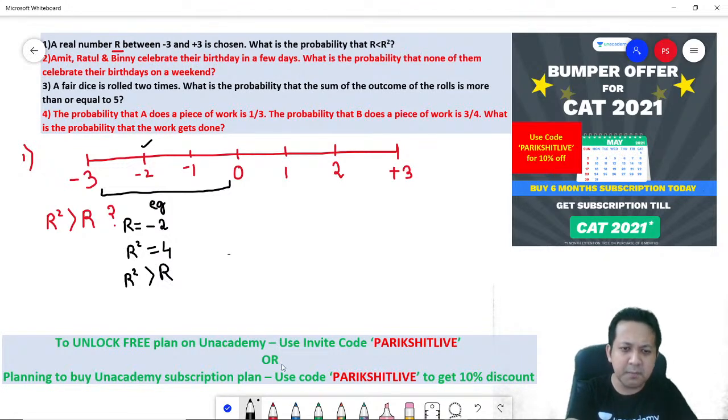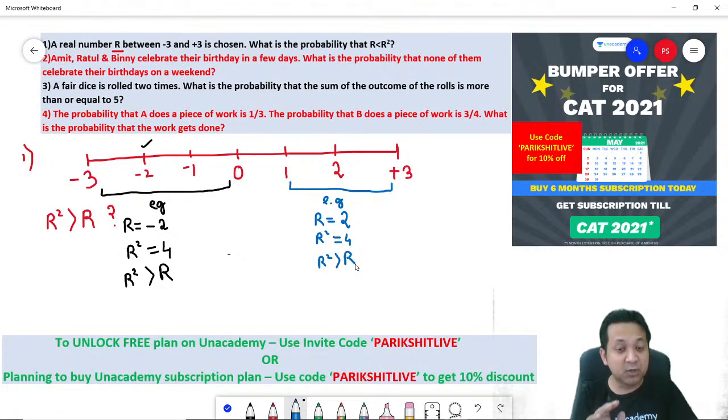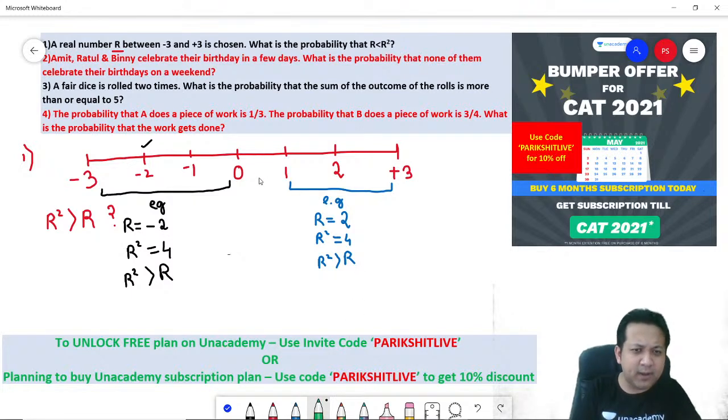Correct? But think about the right hand side. Look at from 1 to 3. Let's take an example. Any number you take. Let's say r is equal to 2. Any number in this range. What will happen? The moment you do r square, obviously r square will be greater than r. Absolutely no problem. But can you look between 0 and 1?